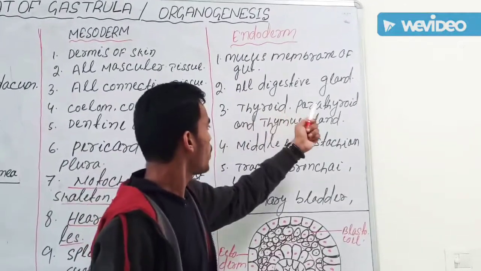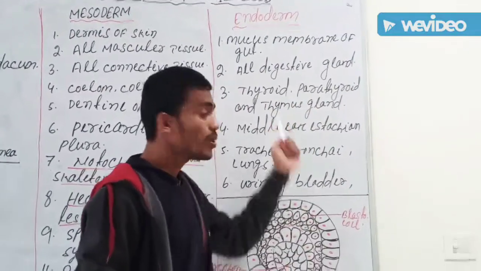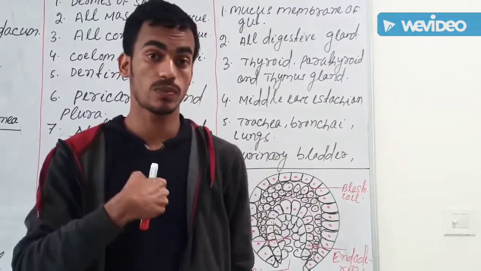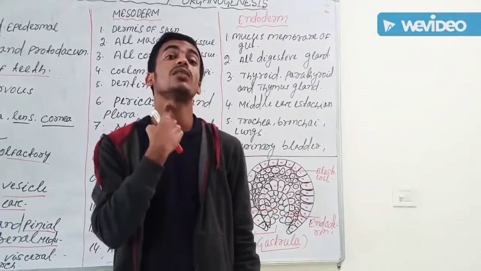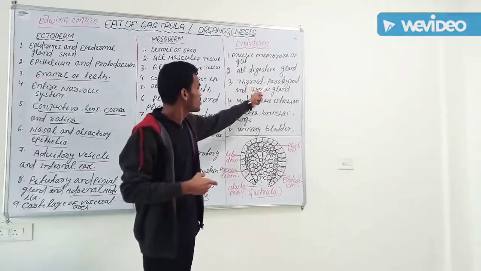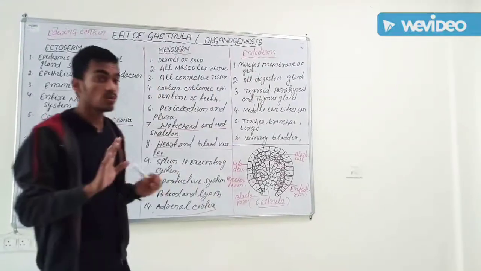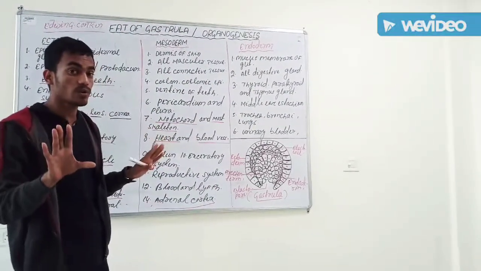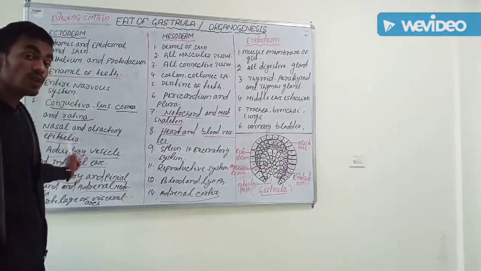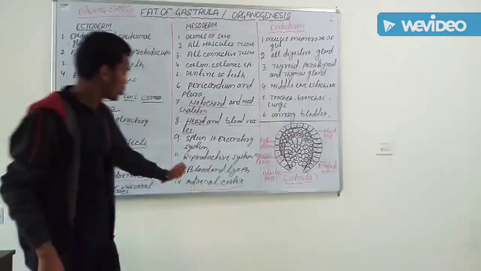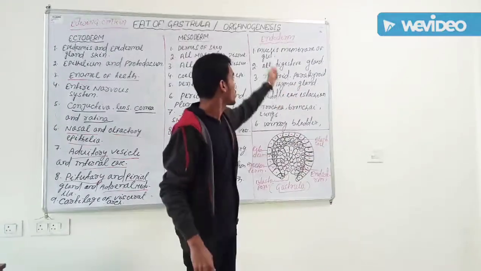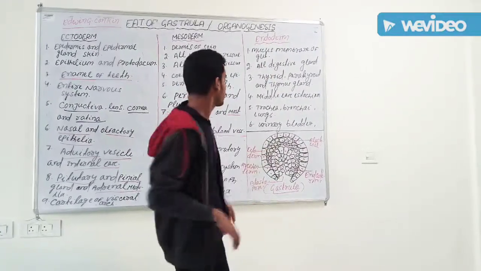Then thyroid, parathyroid and thymus gland. These are present in this region. These three glands are correlated, so these three glands come from endoderm. But you have to remember, not all glands come from endoderm. Only pituitary, pineal and adrenal medulla come from ectoderm. Adrenal cortex is from mesoderm. And thyroid, parathyroid and thymus glands come from endoderm.